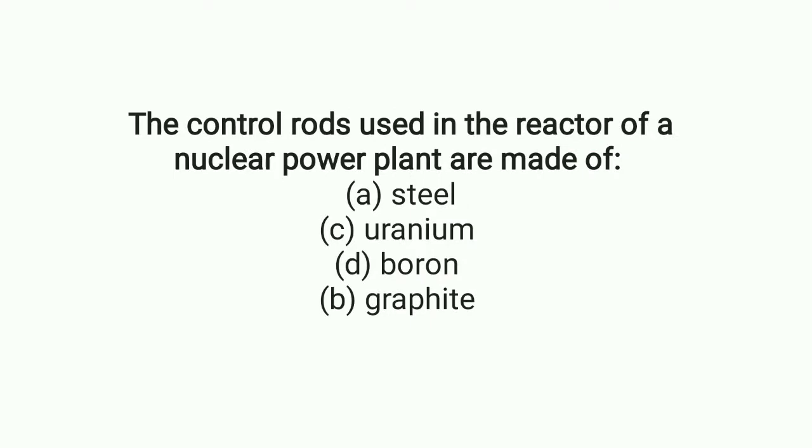The control rods used in the reactor of a nuclear power plant are made up of. The control rods absorb the excess neutrons; those are made up of boron.